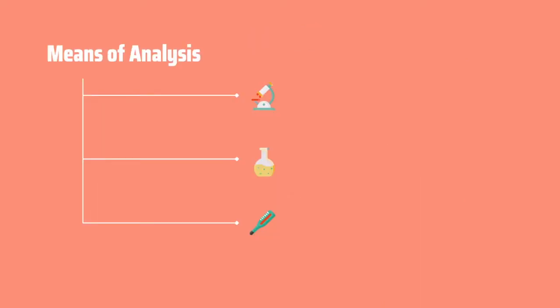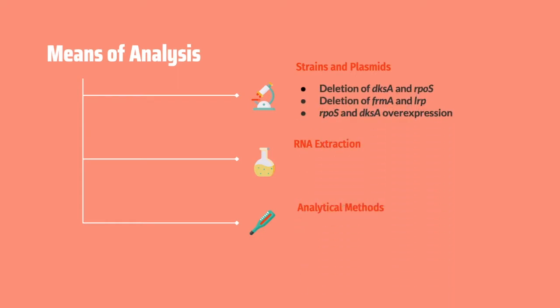Now, moving from the materials, we will be discussing the means of analysis. In this paper, there are three means of analysis. The first one is regarding the strains and plasmids. The second one is RNA extraction, and the third one mentions all the analytical methods that will be used. In regards to the strains and plasmids, in addition to the previous strain mentioned in the chemical section, there are two additional strains which are used for the observation of methanol utilization and growth. What will also be observed is the deletion of DksA and RpoS genes, deletion of FrmA and Lrp genes, as well as the overexpression of RpoS and DksA.